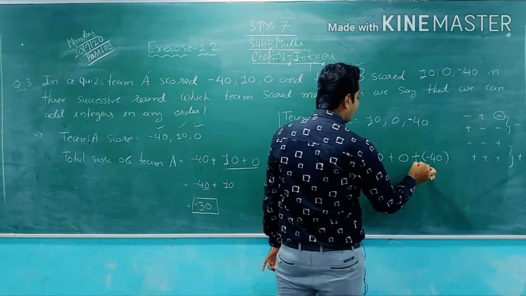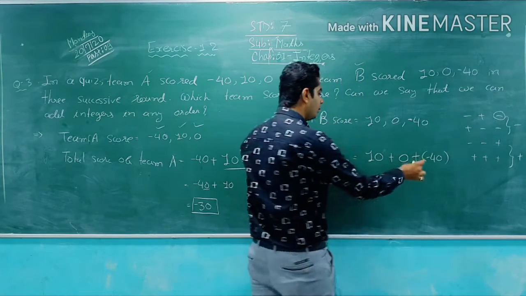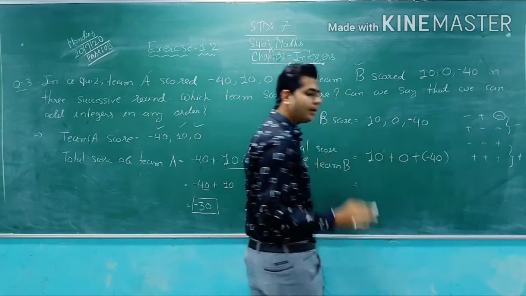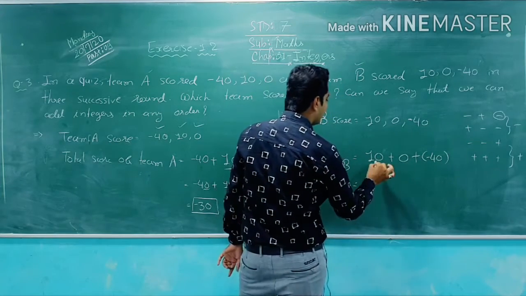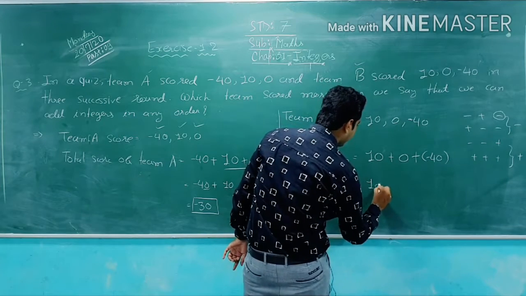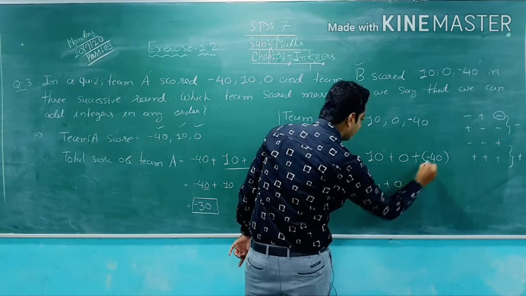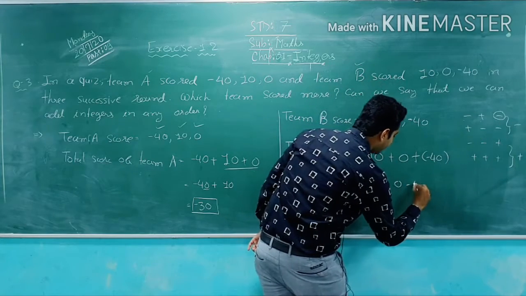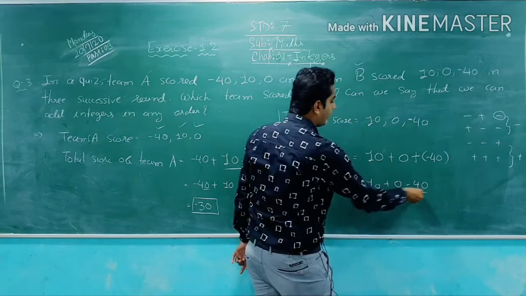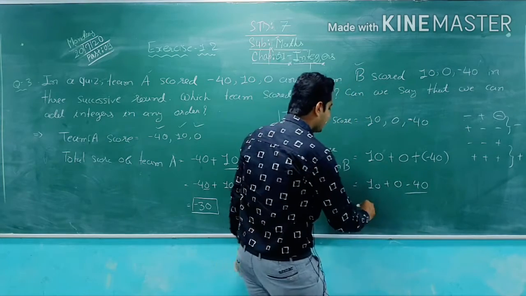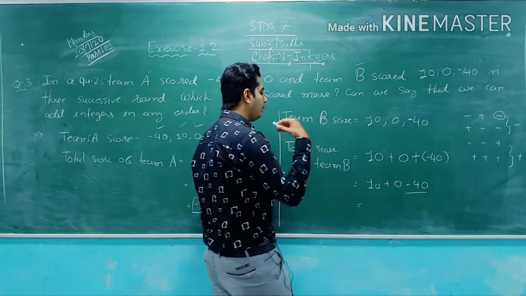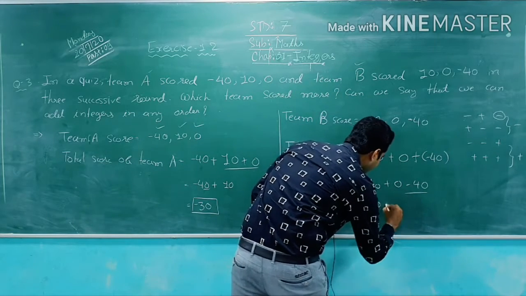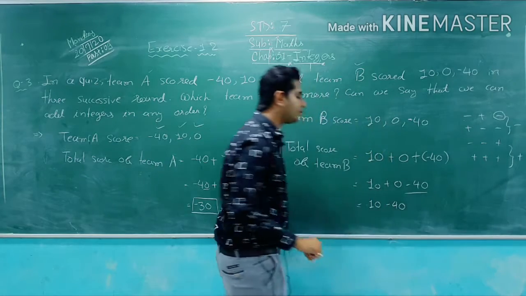Always remember, if 2 signs are there, one of the signs you have to write in the bracket. And always remember, the negative sign you have to write in brackets, so you will not get confused. So now first of all 10, I'll open the bracket, 0 minus plus, here again minus plus is minus, so minus 40. Now if I add minus 40 with the 0, as you know 0 is the additive identity, whatever you add to 0 will be that number. So here minus 40 again.